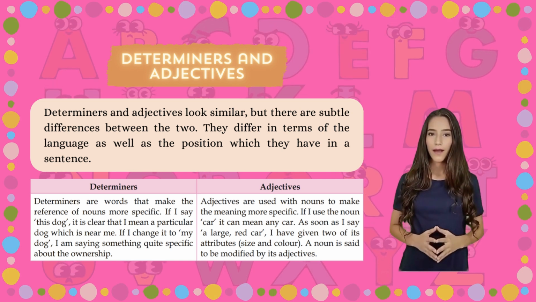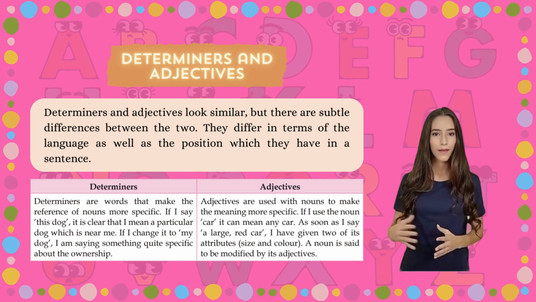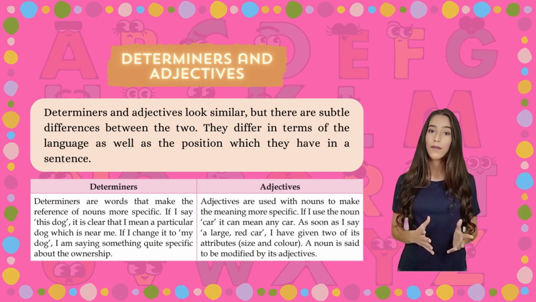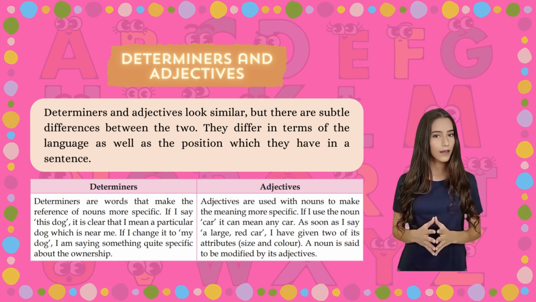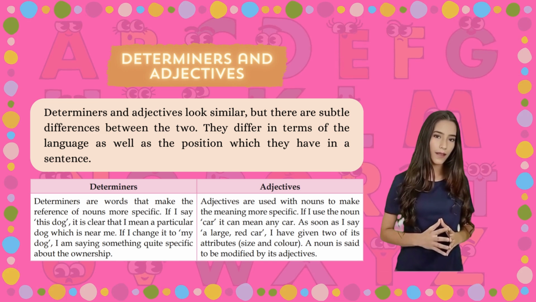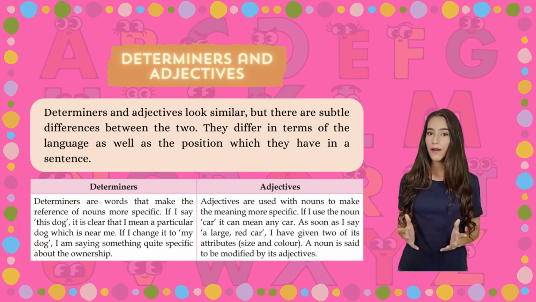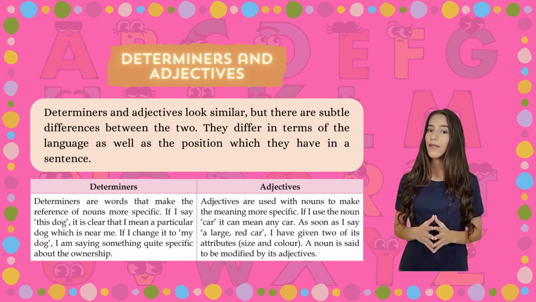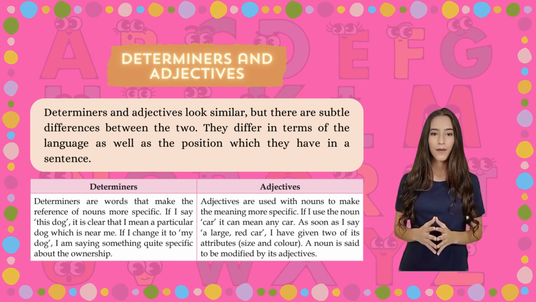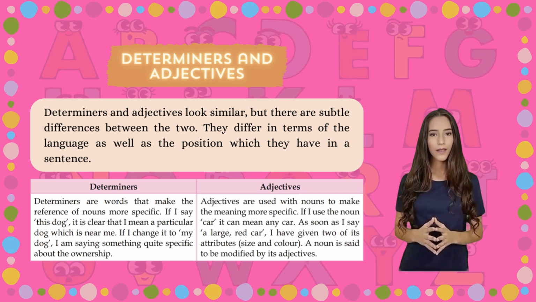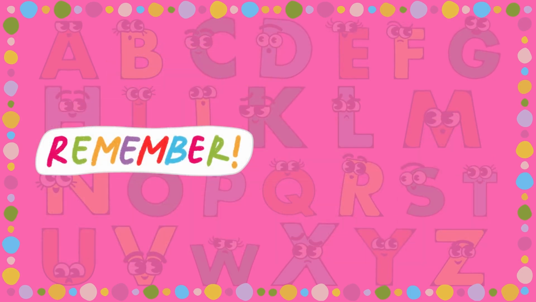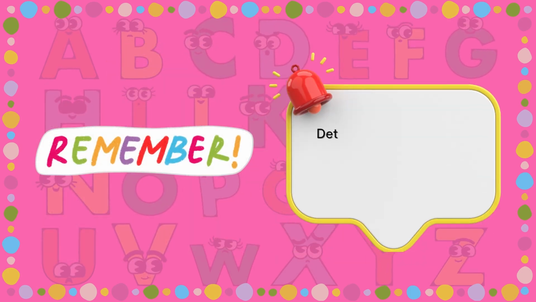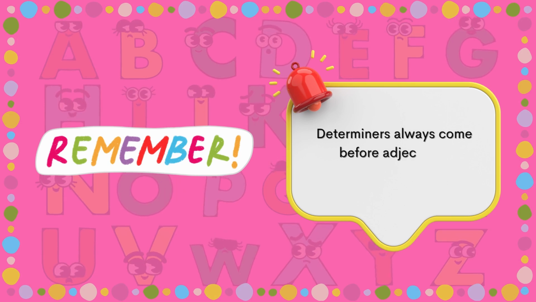Adjectives are used with nouns to make the meaning more specific. If I use the noun car, it can mean any car. As soon as I say a large, red car, I have given two of its attributes, size and color. A noun is said to be modified by its adjectives. Remember, determiners always come before adjectives.